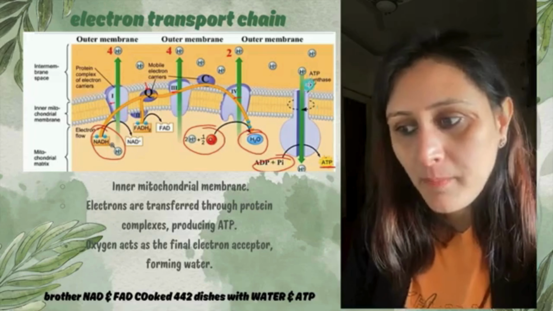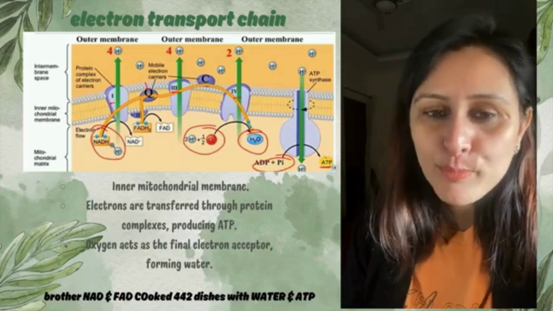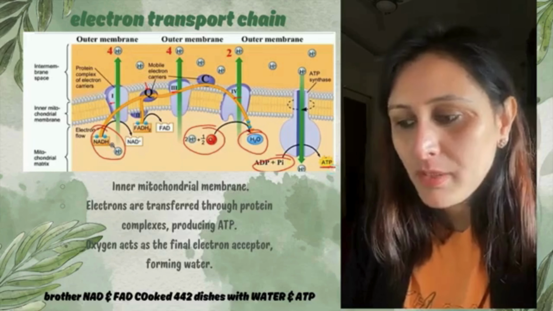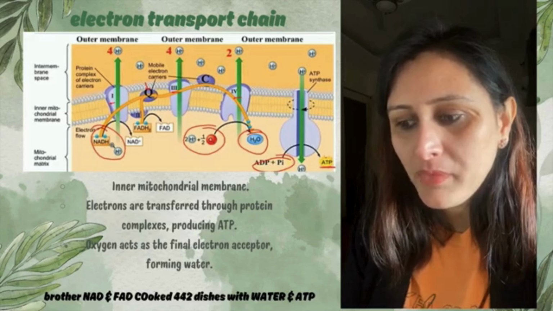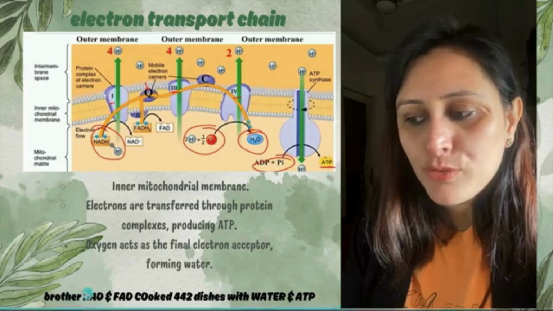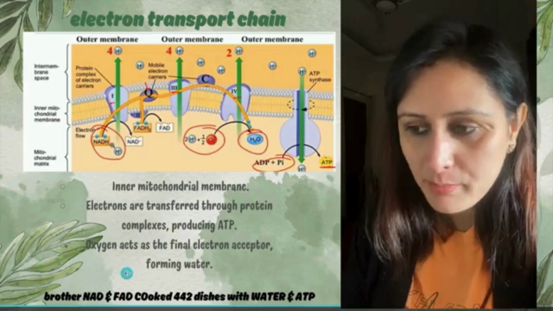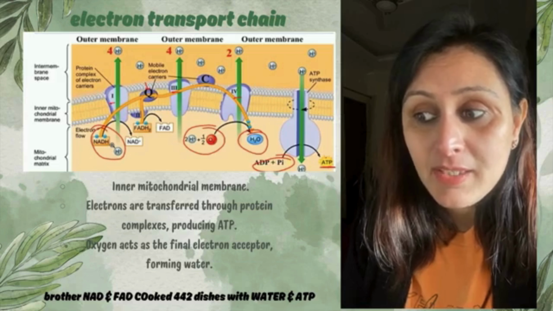So this is also a complex process, but anyways we can learn it better with the help of the mnemonics. So there is a mnemonic over here that the brother Nad and Fad cooked 442 dishes with water and ATP. So who are those Nad and Fad? This one. This is NAD, FAD.